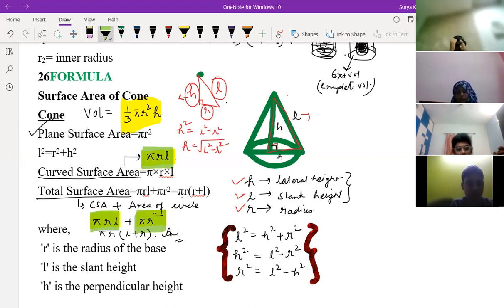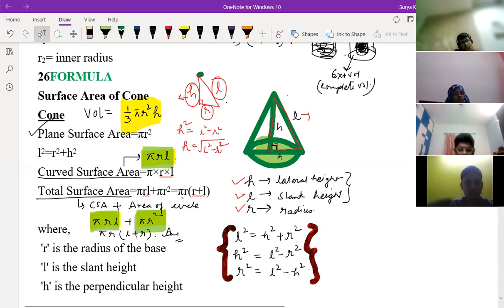Here, why we are adding pi r square, you already know, because in total surface area, one circular part is getting added, right? See this one circular part. So we are adding pi r square to find the total surface area of cone. So total surface area of cone is CSA plus area of circle, so pi r L plus pi r square. Do you have any doubts? Anyone of you?